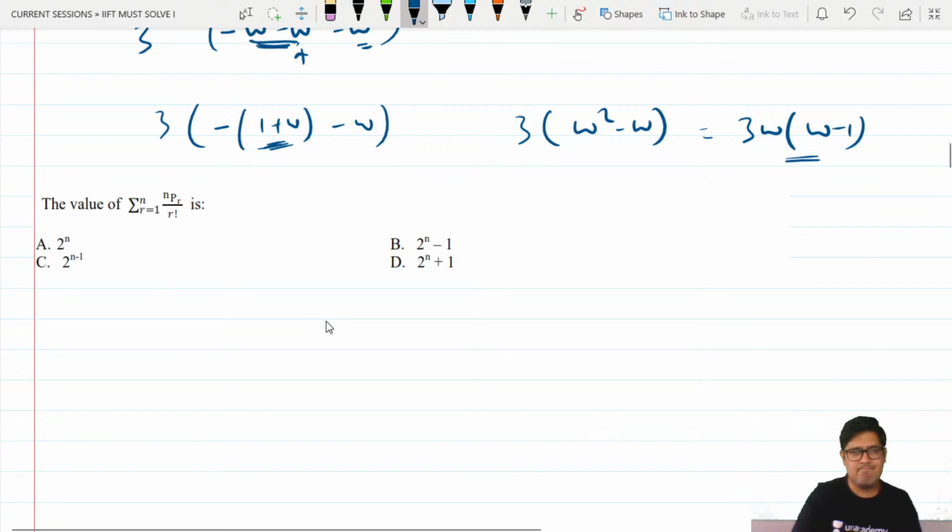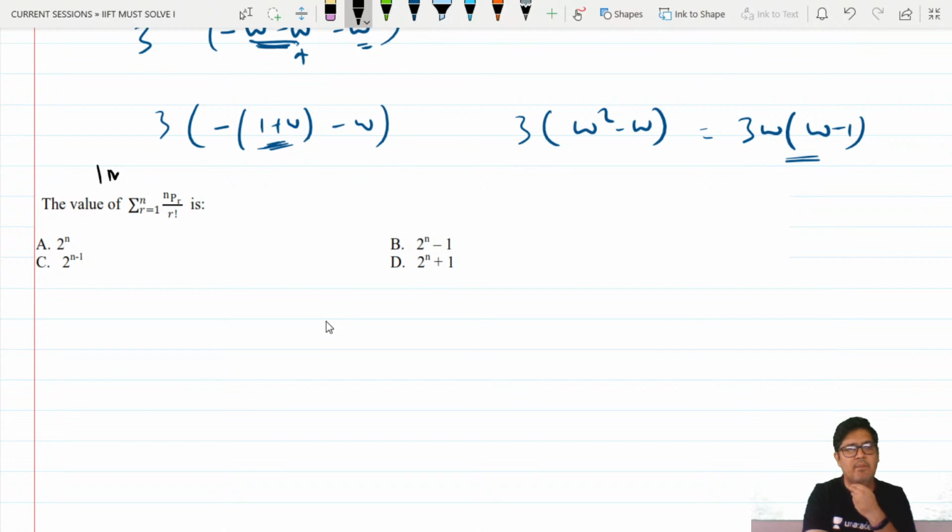So this is a moderate level question on permutations and combinations. I'll give you 1 minute to try. Give it a shot, guys. Give it a shot. I hope you get the right answer.